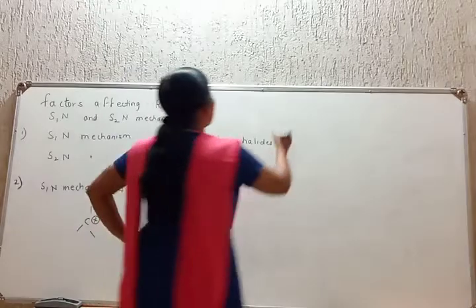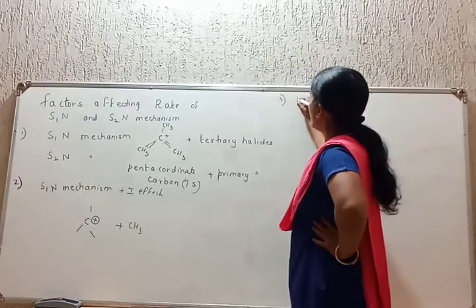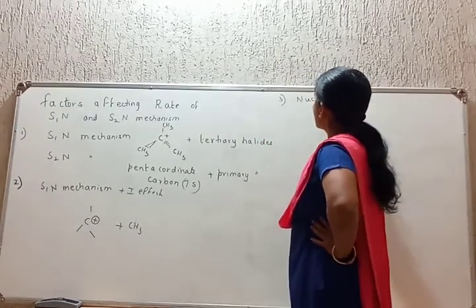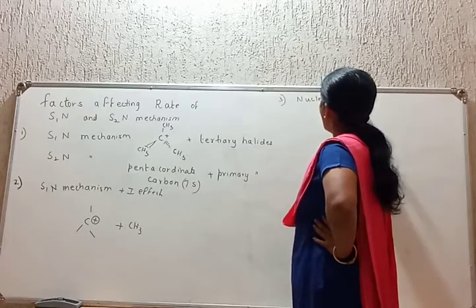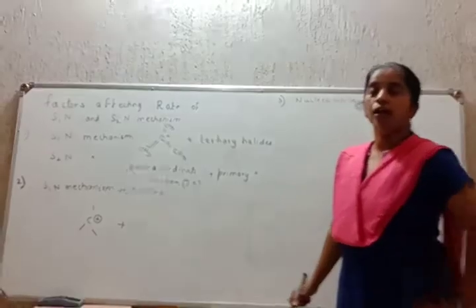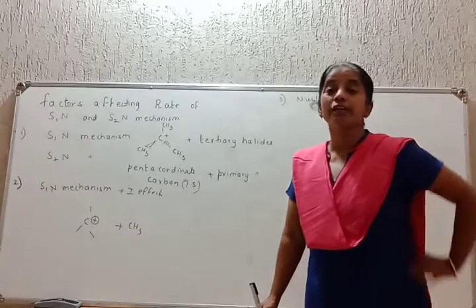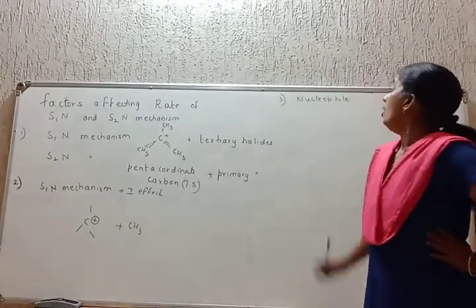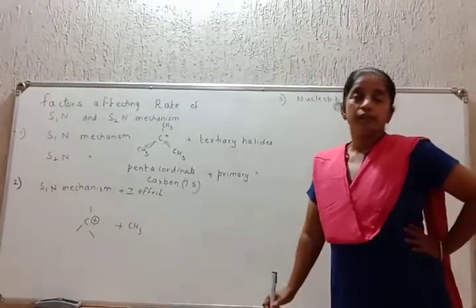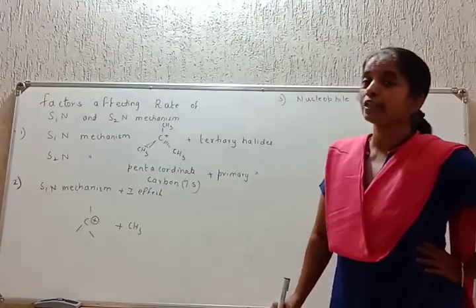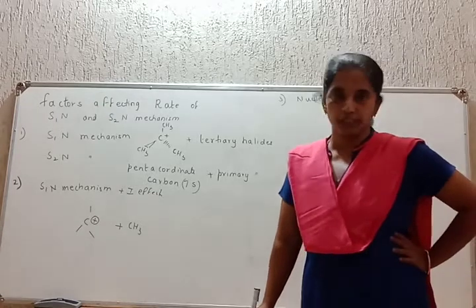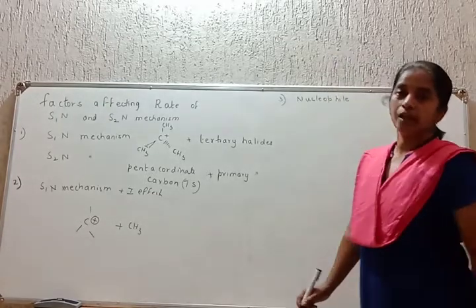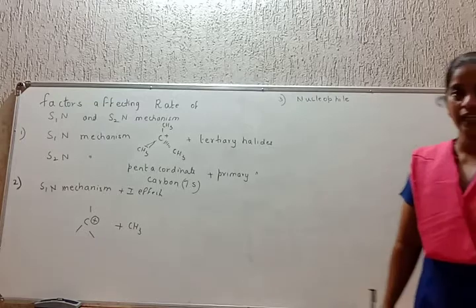Next, what is the third? Nucleophile. Nucleophile is a species which donates electrons. The stronger the nucleophile, the more powerful the attack of the nucleophile on the substrate, and the faster the mechanism.